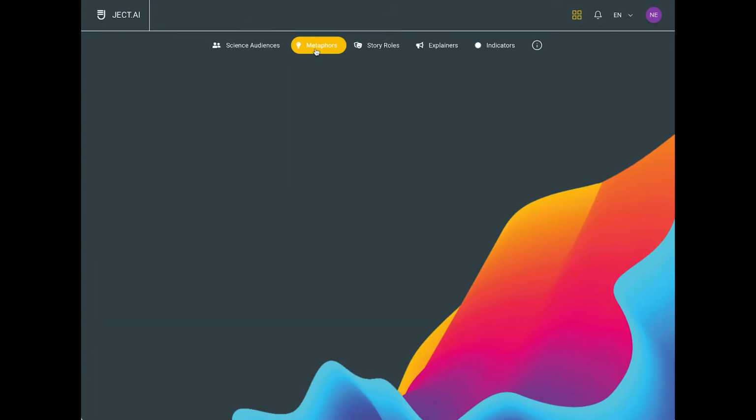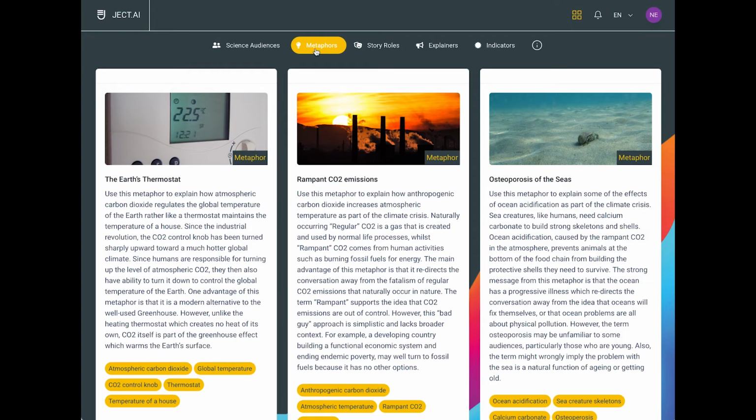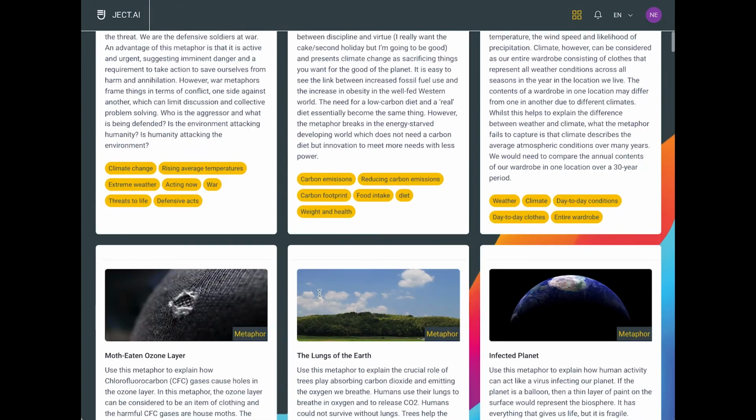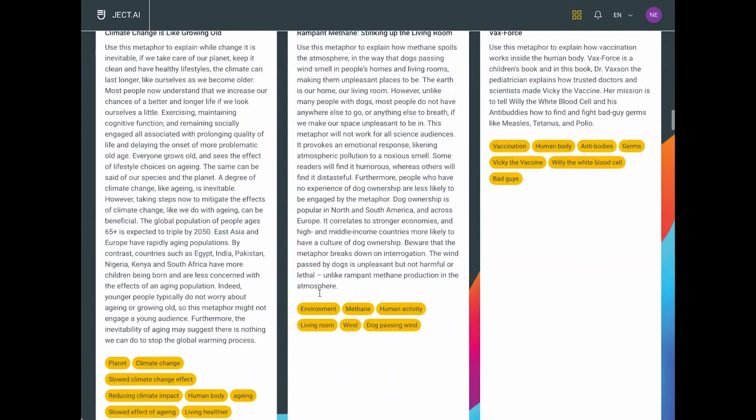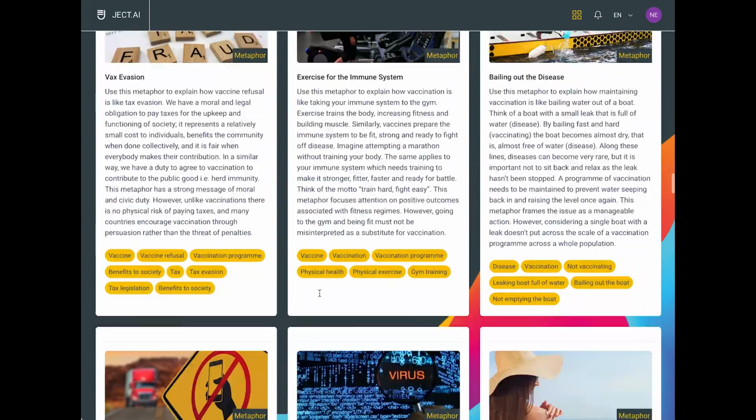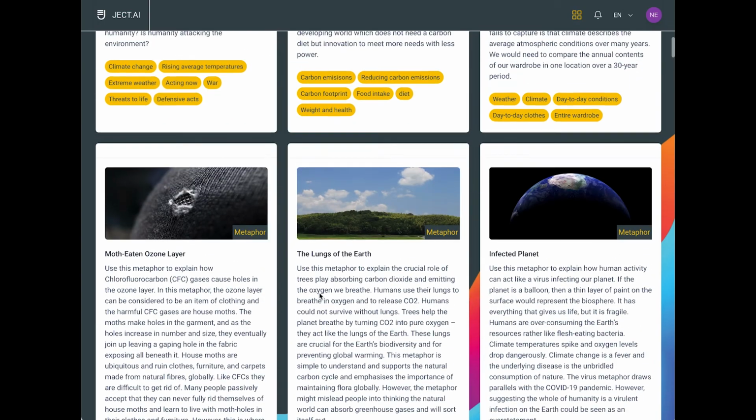If you click on metaphors, you're then given access to a set of almost 70 science communication metaphors that's been developed within the underpinning Quest research project.